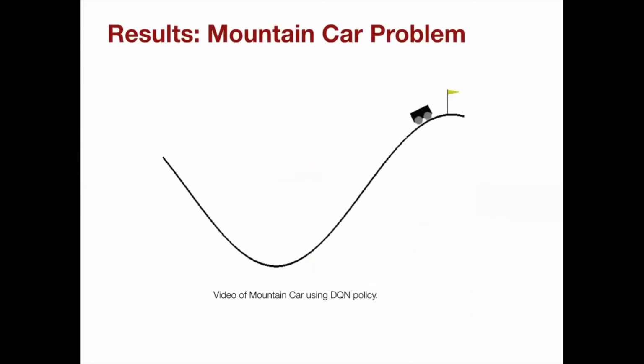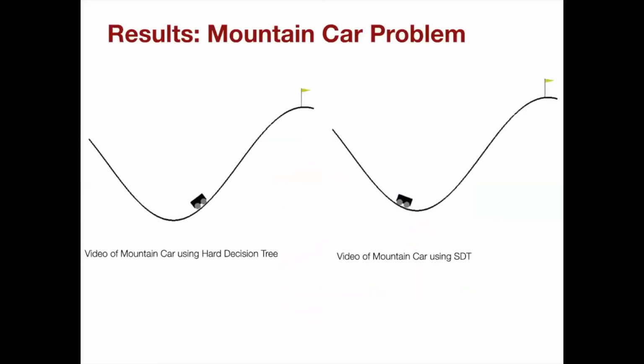So this is how it looks. If you use a DQN based controller for the mountain car, you can see that it succeeds at the task. And this is how it looks when you use first the hard decision tree and then the soft decision tree. You can see that both of them complete the task, but the hard decision tree based controller is somehow more aggressive, qualitatively speaking, which we will see in more detail in further results.